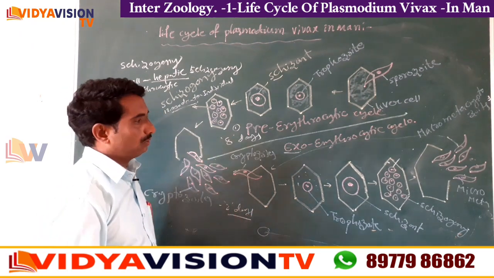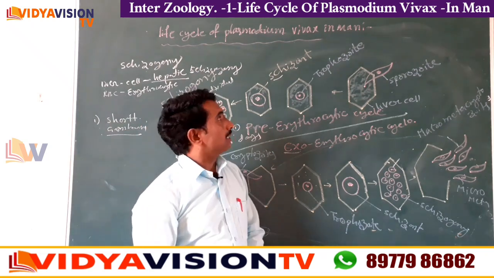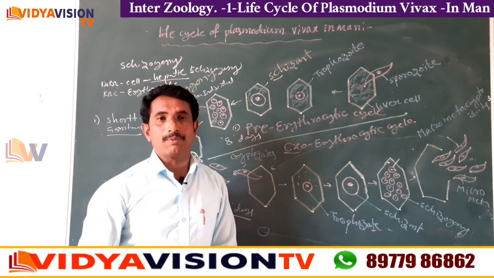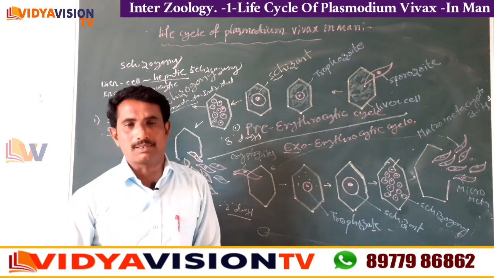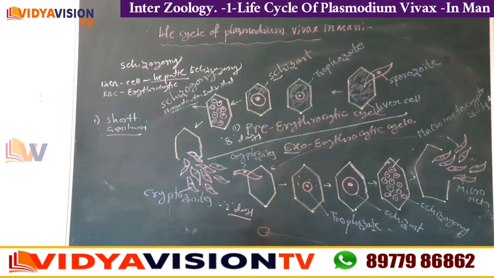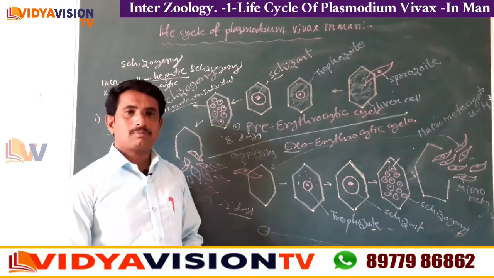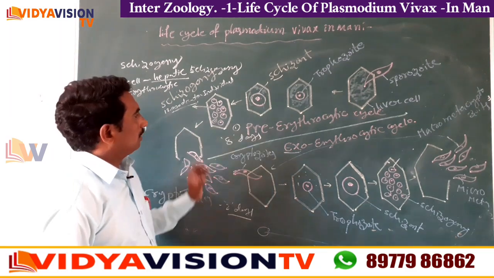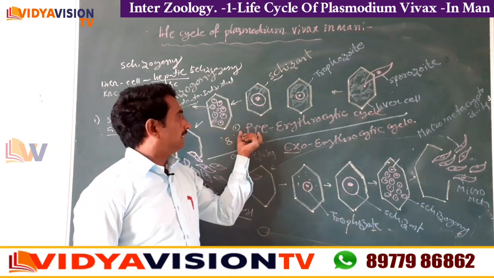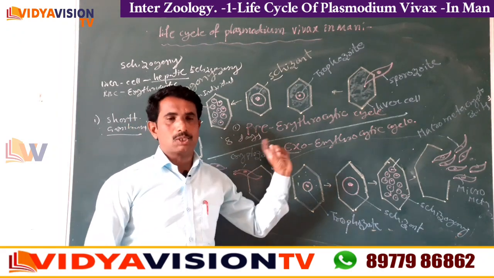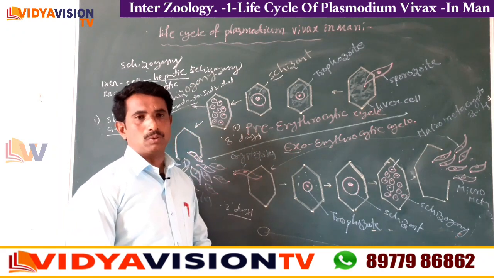Okay children, now we will discuss the life cycle of Plasmodium vivax in the mosquito phase. We will discuss that in the next, third part. Okay children, so the pre-erythrocytic cycle and exoerythrocytic cycle together are called the pre-patent period also, children.